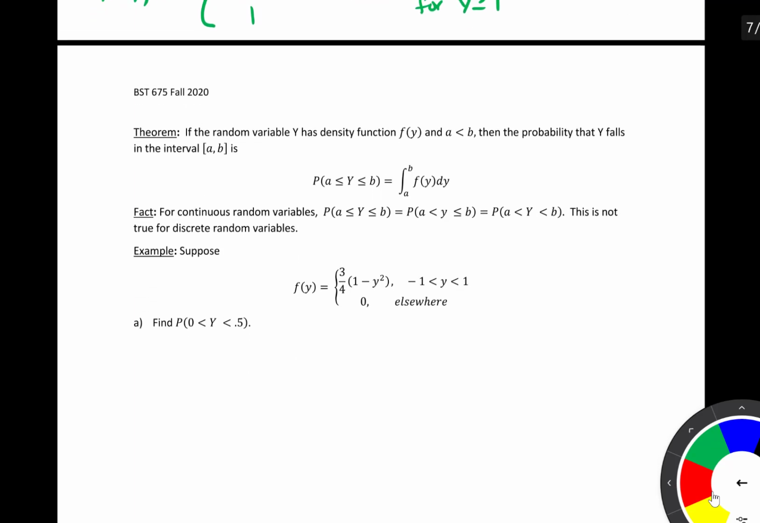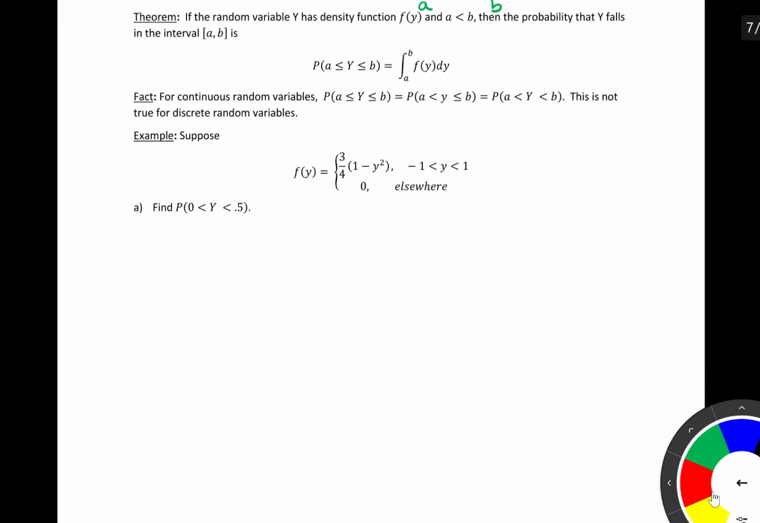Alright, so we have another theorem here. If the random variable y has density function f of y and a is strictly less than b, then the probability that y falls in the interval from a to b is equal to the integral of the PDF evaluated from a to b. And if we think, again, in terms of the area under the curve, if I have an A and I have a B, if I integrate from A to B, that's going to give me the area between these two. And so that area is the probability.